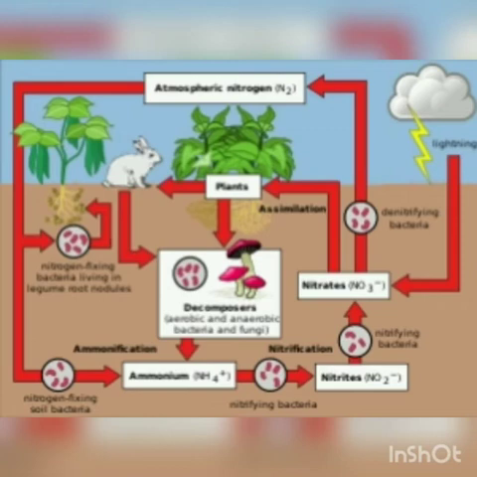Is that clear children? Very simple, it is a cycle. The Rhizobium bacteria fix the nitrogen in the soil, and the decomposing bacteria and fungi present in the soil decompose the dead plants and animals. It will be used by the plant for the production of protein and its compounds, and again it will be consumed by the animals, and the animals will die. Again it will get decomposed, because of which the level of nitrogen is constant in our atmosphere.